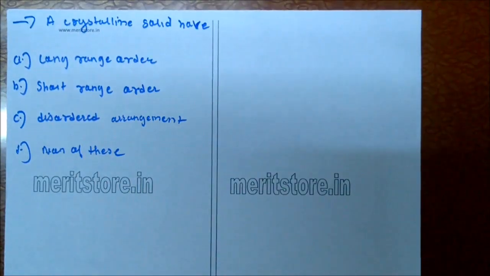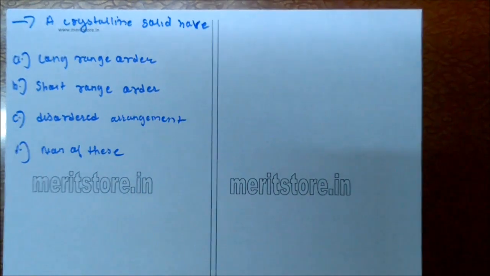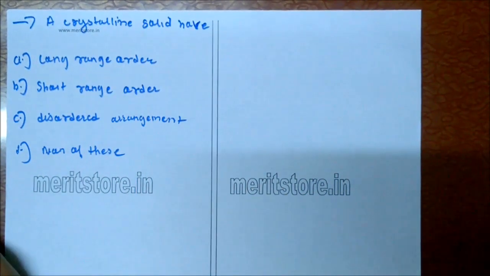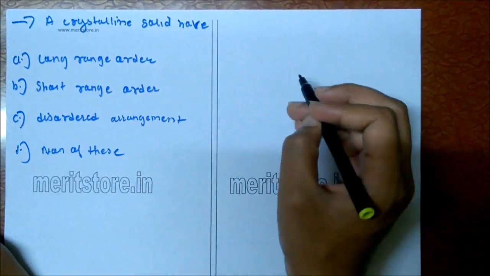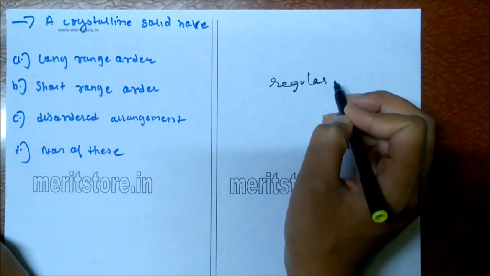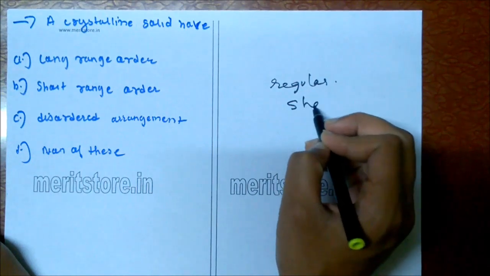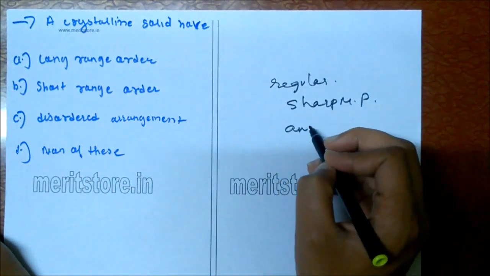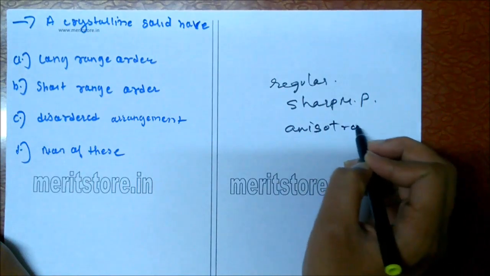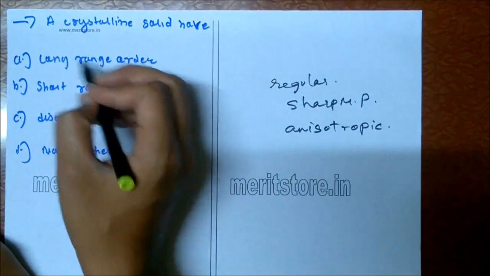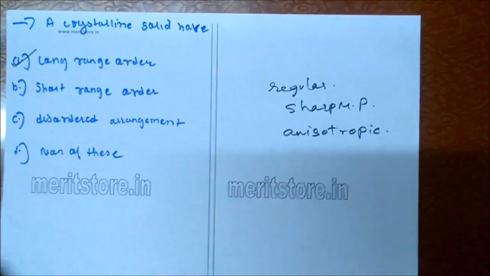A crystalline solid has: A. long range order, B. short range order, C. disordered arrangement, D. none of these. A crystalline solid has regular arrangement of constituent particles, sharp melting point, and is anisotropic. These are the properties of a typical solid, and they have long range order. So option A is the correct answer.